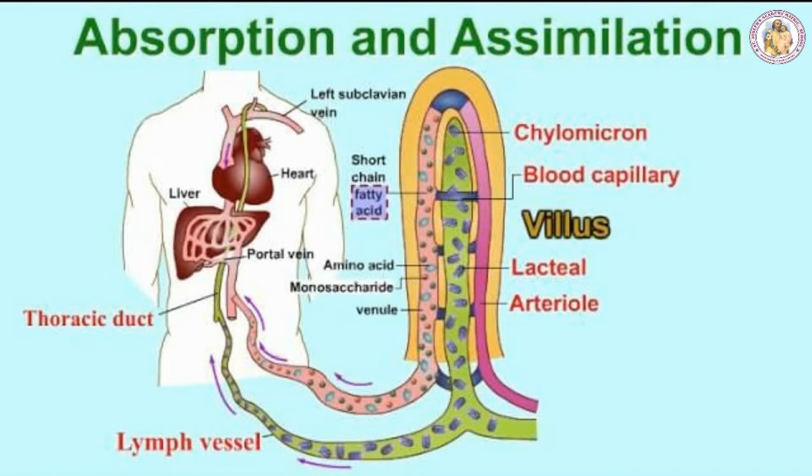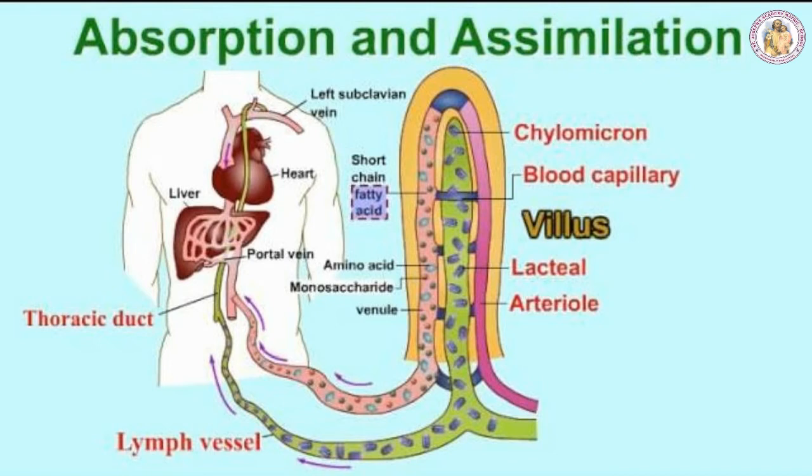Fatty acid and glycerol are the products of fat digestion, which are again converted into fat, and excess fat will be stored in the adipose tissue. So whatever food items we eat, the fat content will be stored in the adipose tissue. Excess sugar is converted into complex polysaccharide, glycogen, in the liver, and the amino acids are utilized to synthesize the different proteins required for the body.